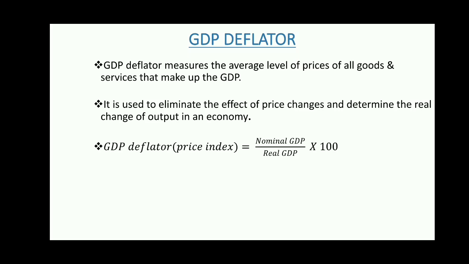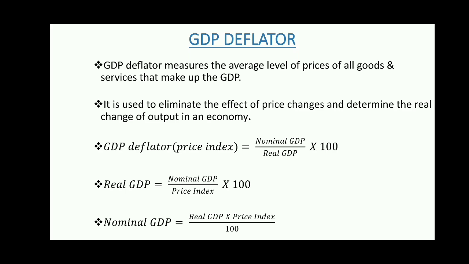Real GDP equals nominal GDP divided by price index, or GDP deflator, into 100. Similarly, from the same formula, nominal GDP equals real GDP into price index, or GDP deflator, divided by 100.